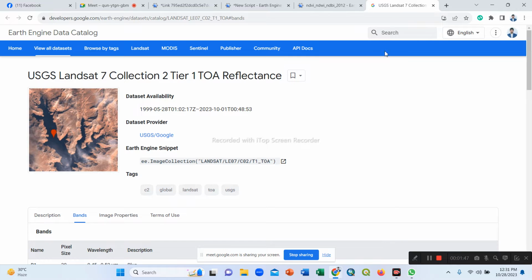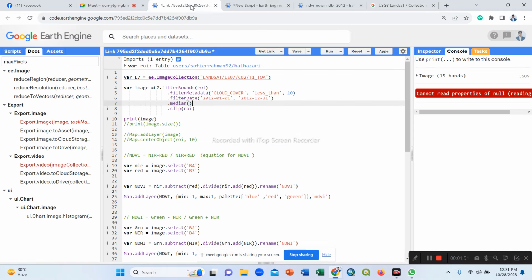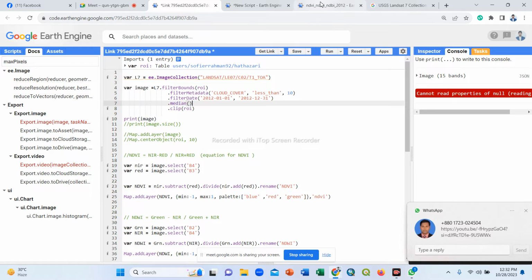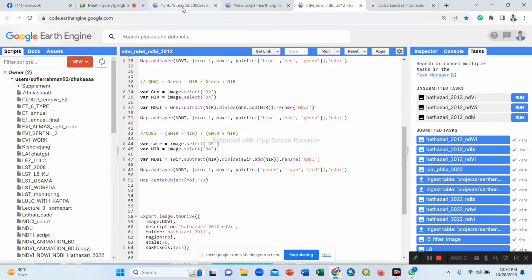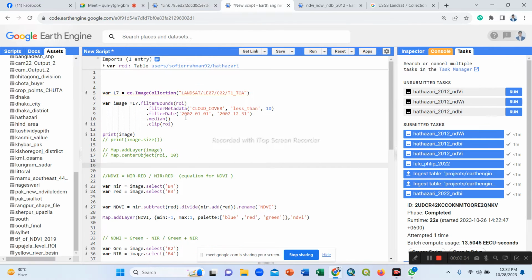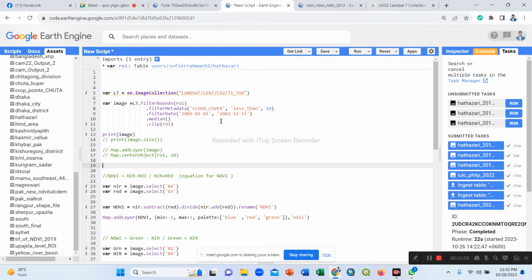So we use this band combination, image properties, and construct our specific code. I already put here the NDVI code for your area of interest.